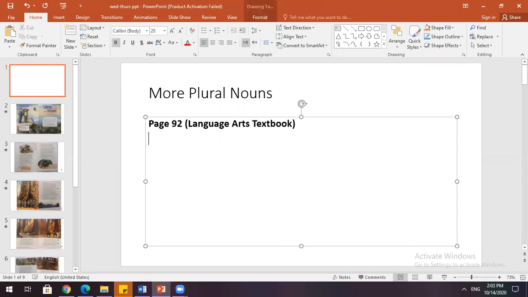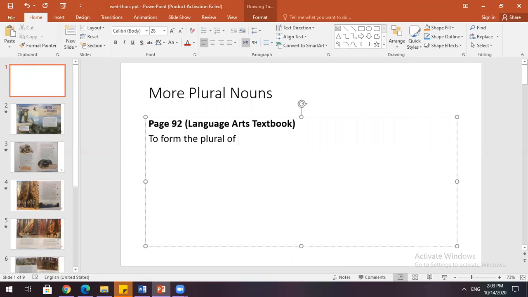We know that last class we learned about plural nouns. Okay, singular and plural nouns, but it's important to know that there are special rules for forming the plural of some nouns. So for example, if we have some nouns that end in F or FE, we change the F to V and we add ES. So to form the plural